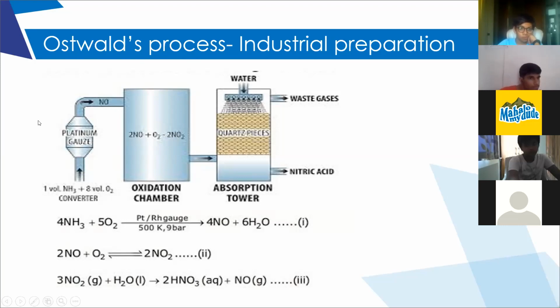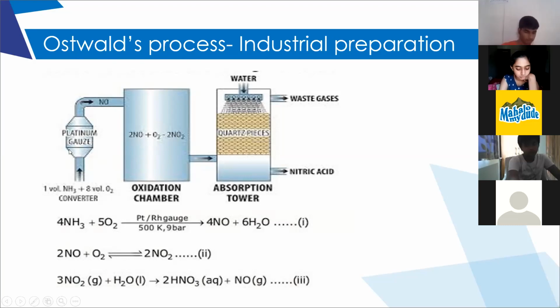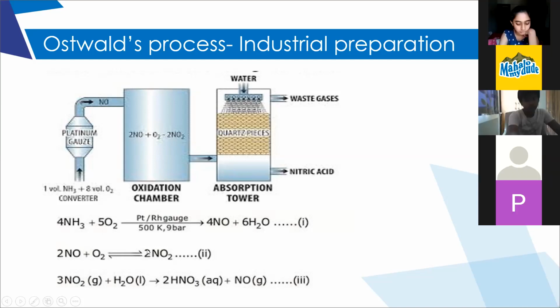In this Ostwald process, there are 3 steps or 3 chambers. The first is the converting chamber, the second is the oxidation chamber, and the third is the absorption chamber. It is a simple 3-step reaction. First, they take ammonia and oxygen. Generally, they do not take pure oxygen, they use air, because we know air has 20% oxygen.